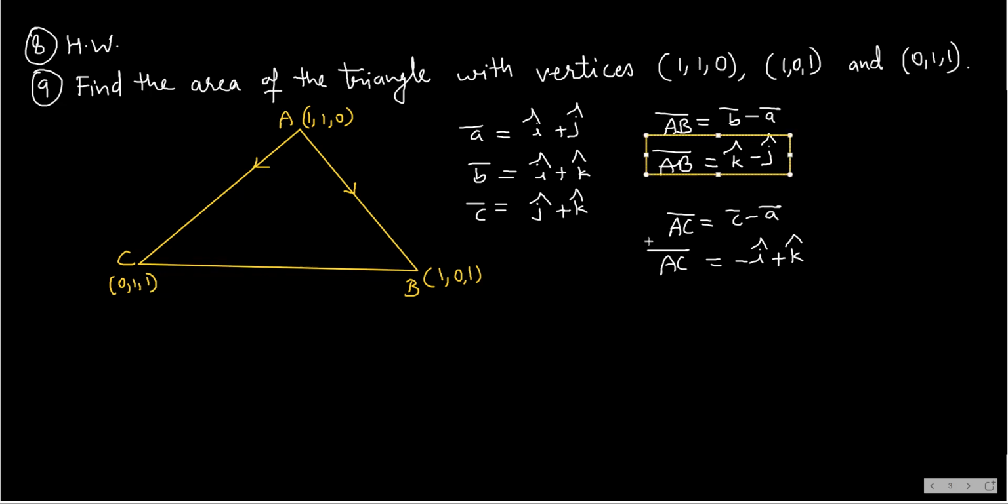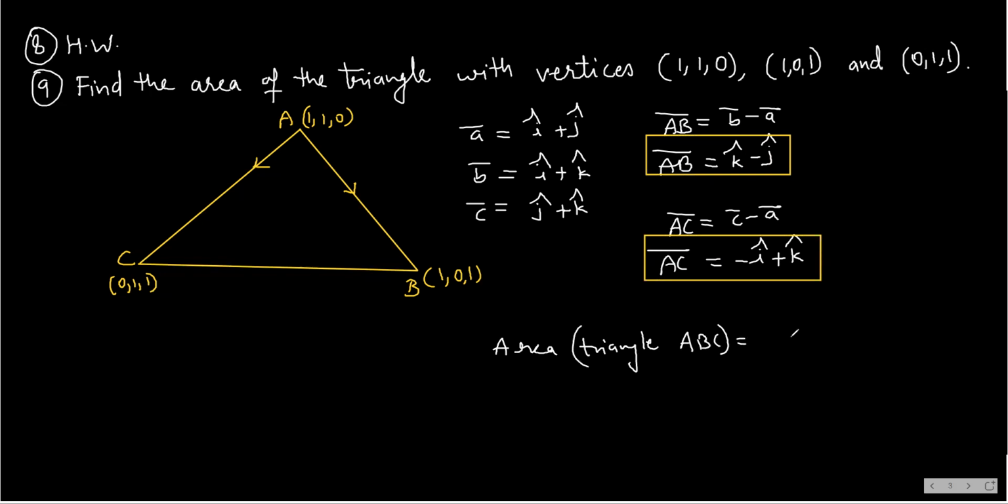After finding AB bar and AC bar, it is time to use the formula for the area of a triangle. See, the area of triangle ABC will be equal to 1 upon 2 into the modulus of AB bar cross AC bar. So first of all, I will have to find AB bar cross AC bar.